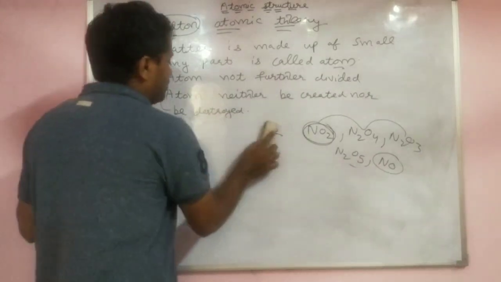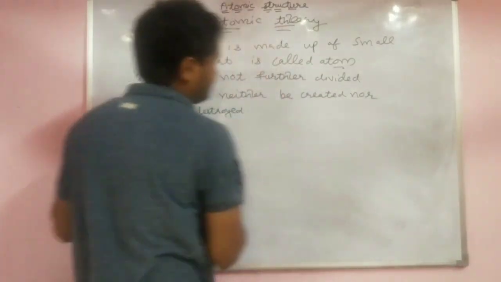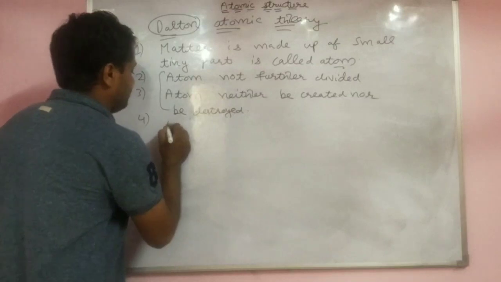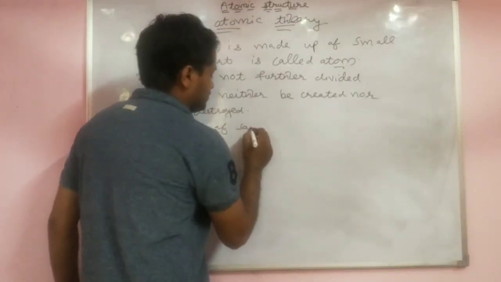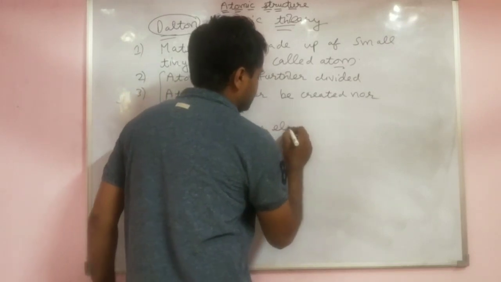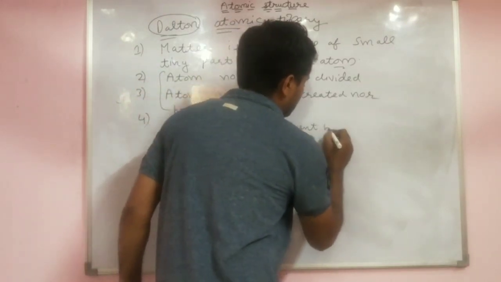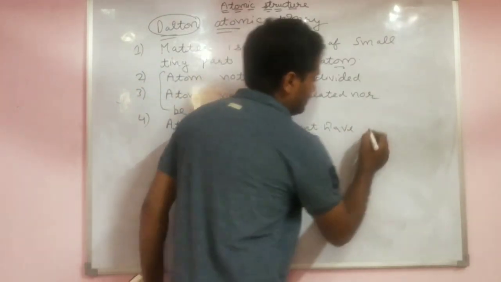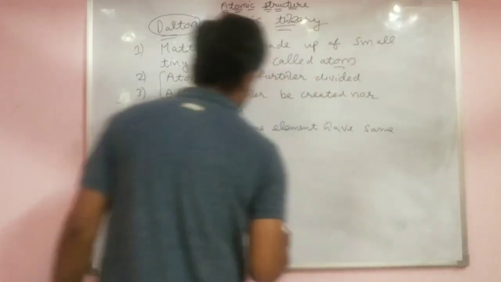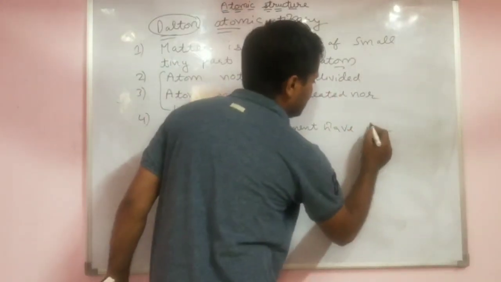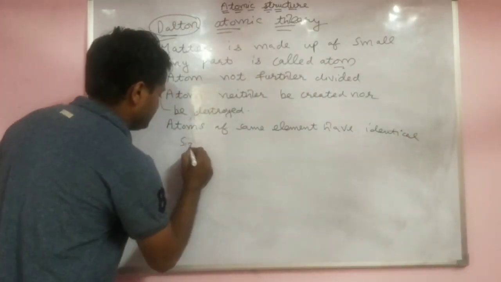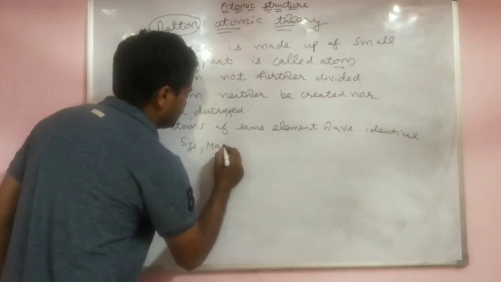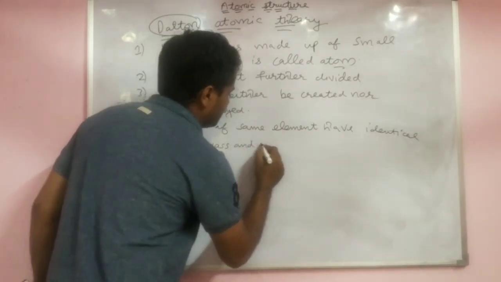Now come to the fourth point: atoms of the same element have identical size, mass and other properties.